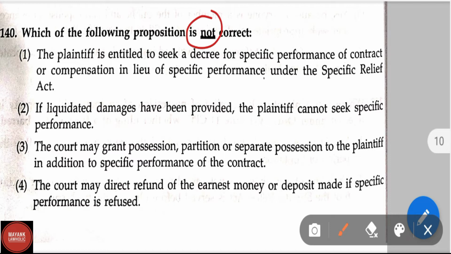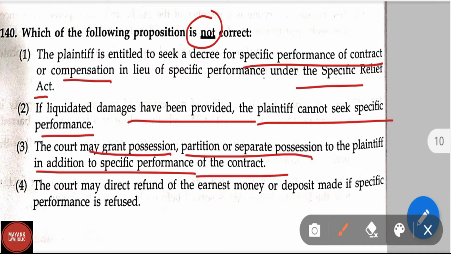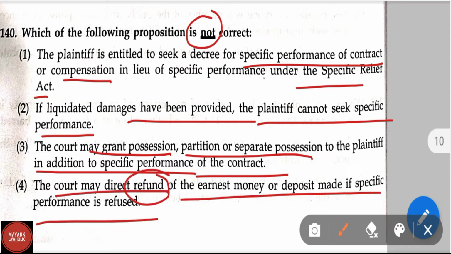Which of the following propositions is not correct? Option 1, the plaintiff is entitled to seek a decree for specific performance of contract or compensation in lieu of specific performance under the Specific Relief Act. Option 2, if liquidated damages have been provided, the plaintiff cannot seek specific performance. Option 3, the court may grant possession, partition or separate possession to the plaintiff in addition to the specific performance of the contract. Option 4, the court may direct refund of the earnest money or deposit made if specific performance is refused. For question number 140, the correct answer is the second option.